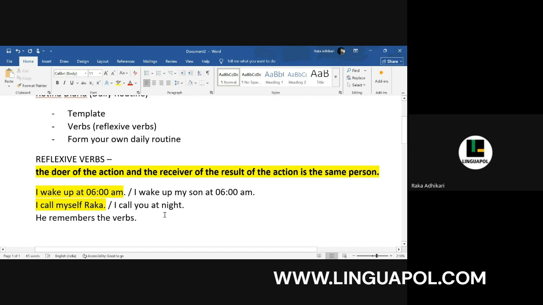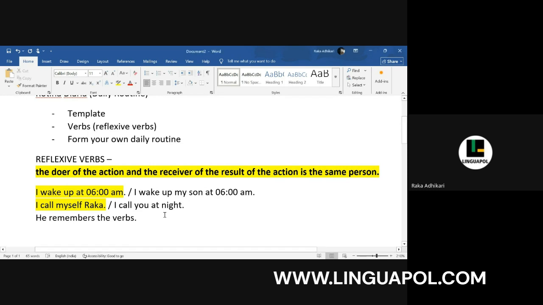Now, why are we reading this topic with the daily routine? Because if you see the actions of the daily routine, they are mostly all done to yourself. We all do these actions by ourselves and the effect is on ourselves. For example, waking up, getting up, brushing your teeth, combing your hair, all these actions are mostly something you do on yourself, unless you are doing it on someone else. So mostly these verbs are reflexive.